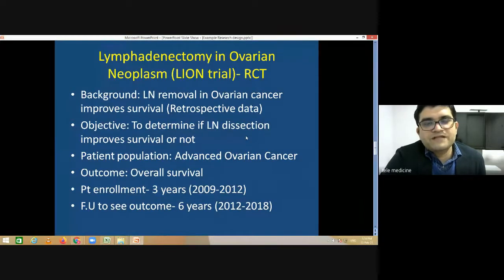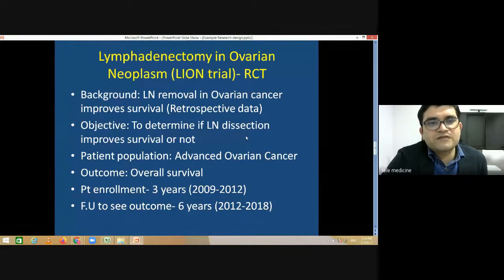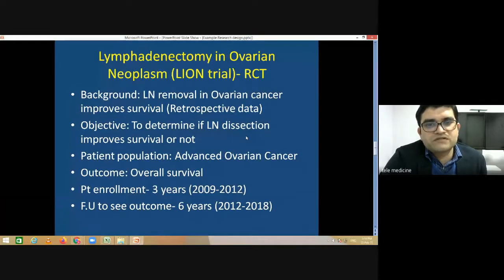The second point is the randomization. And third, a randomized trial is not something you just dream up in the night and start doing the next day. Suppose I do some operation in one way, and I think, okay, I should do a randomized trial.